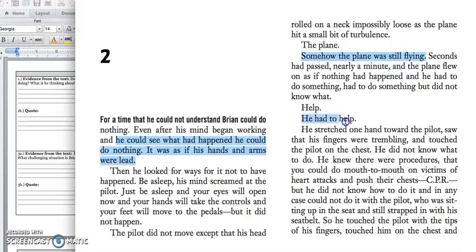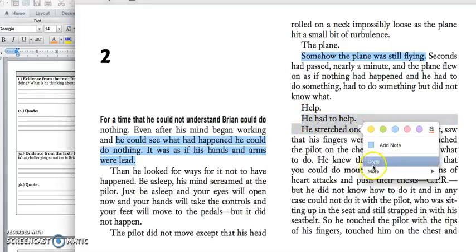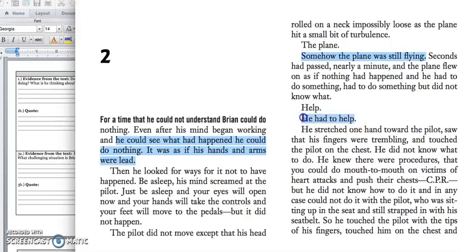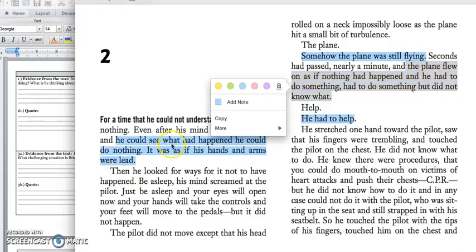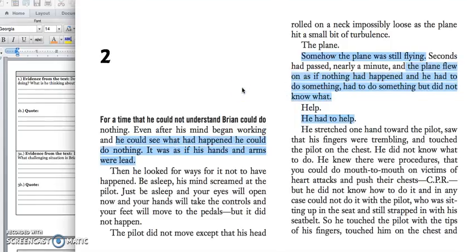It says he had to help. And then it also says the plane flew on as if nothing had happened and he had to do something, but he did not know what.